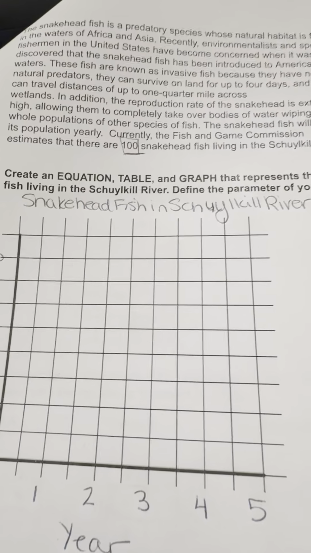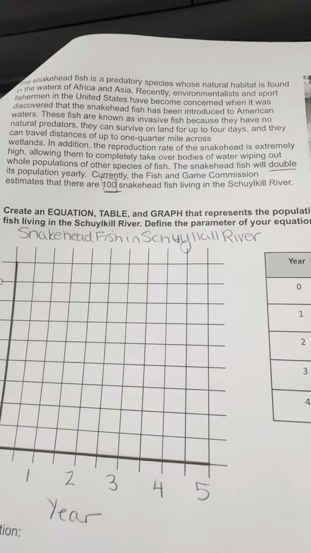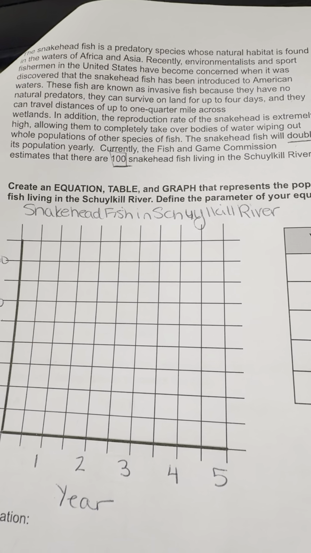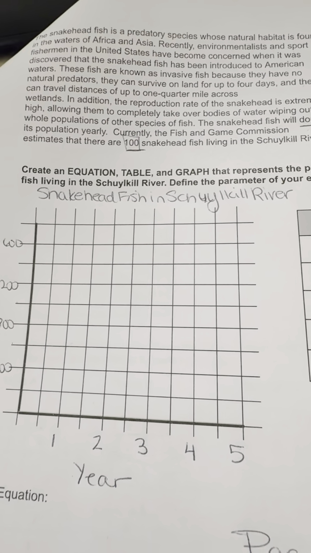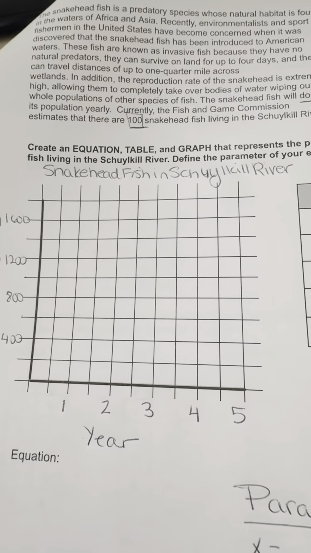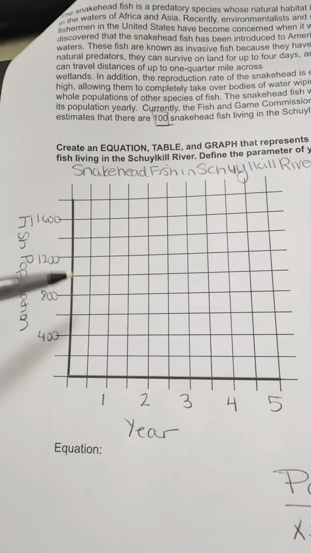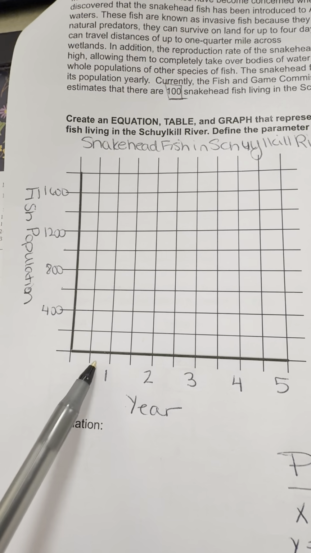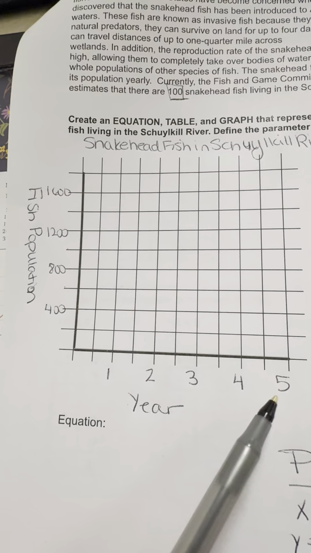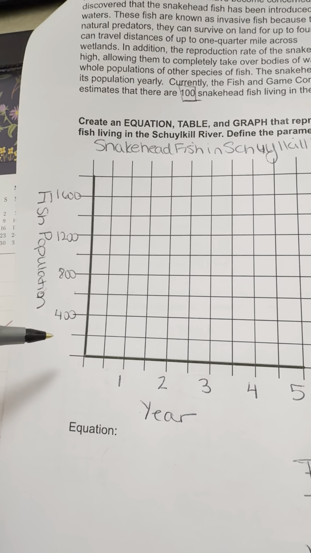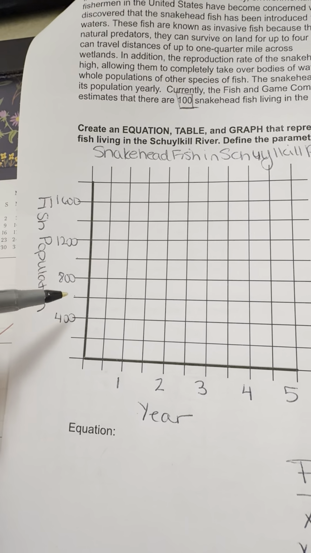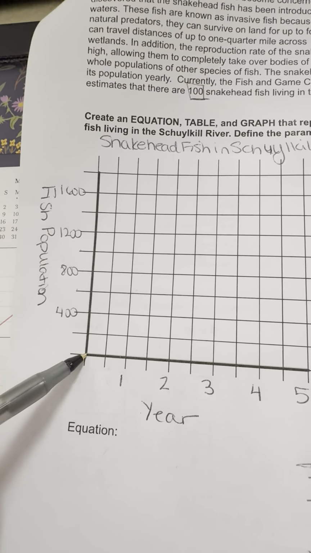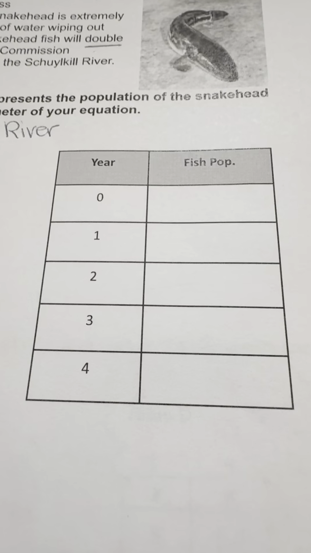All right, now that I have those two pieces of information out of that huge long paragraph, we're gonna find out an equation, a table, fill it out, get a graph done, and figure out some parameters for this equation. So I have this filled out already. As you can see, we have our Y values up here on the population of the fish, our years on the bottom. We've scaled this by 6-month increments on the bottom here. These numbers are gonna get big really quickly. So we're just gonna go with this. And then you can see I just did this. So again, 0, 0 down here.